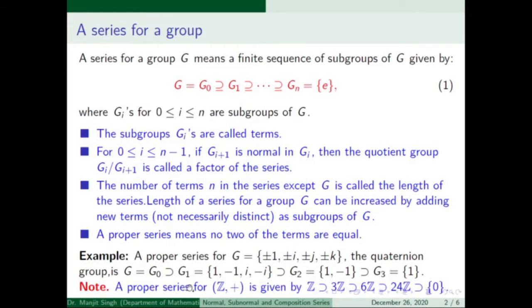Now another example of a series is the set of integers, which is a group under usual addition. We can say that the set of integers contains all multiples of 3, all multiples of 6, all multiples of 24. In this way we can arrange these subgroups, and this is also a series.